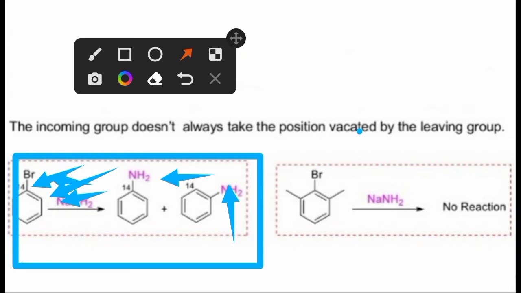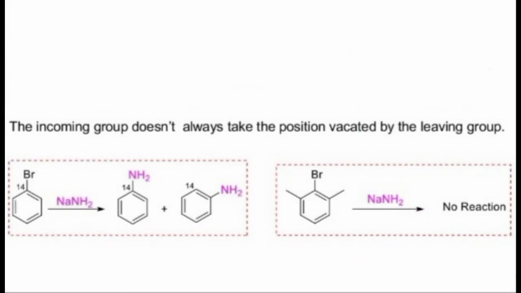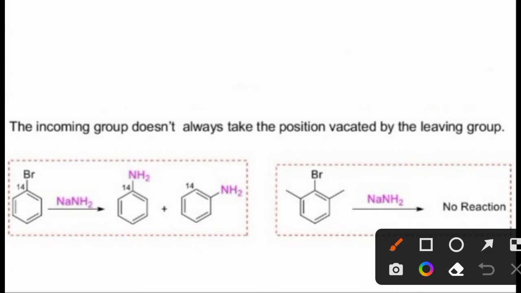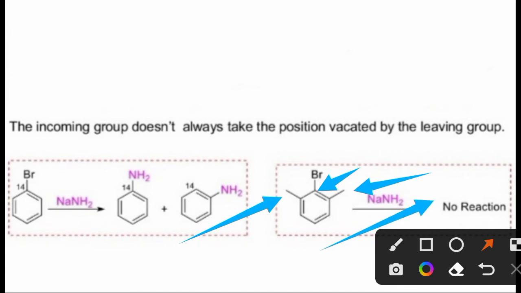But here, where Br is present, both of the adjacent carbons of the carbon to which Br is bonded are occupied by methyl groups. In such cases, no reaction will take place, because this carbon bonded with Br has both of its adjacent carbons occupied by two methyl groups.